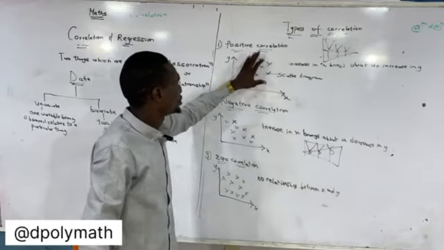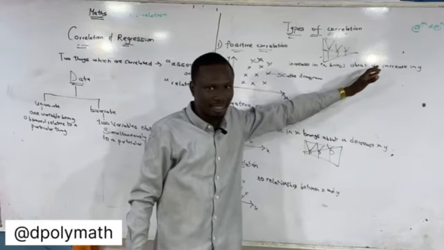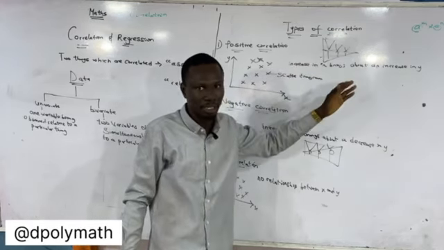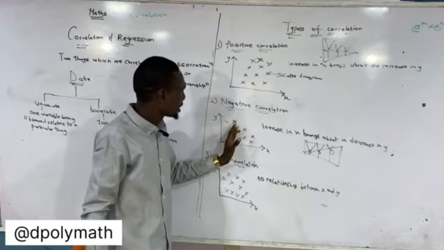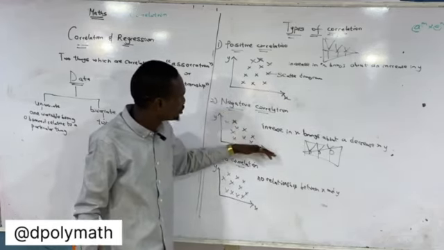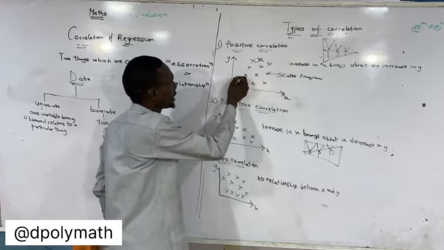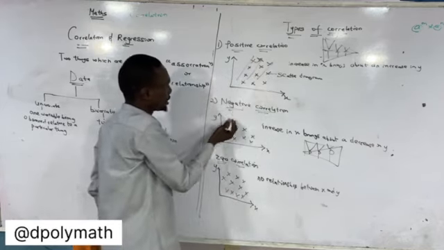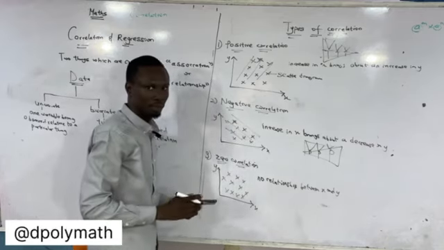But in the positive correlation, one quantity is leading to an increase in another quantity. Both quantities are becoming bigger. So the scatter diagram of the negative correlation has a downward slope like this. Unlike the positive correlation that has the upward slope, the negative correlation has the downward slope. So that's the negative correlation.